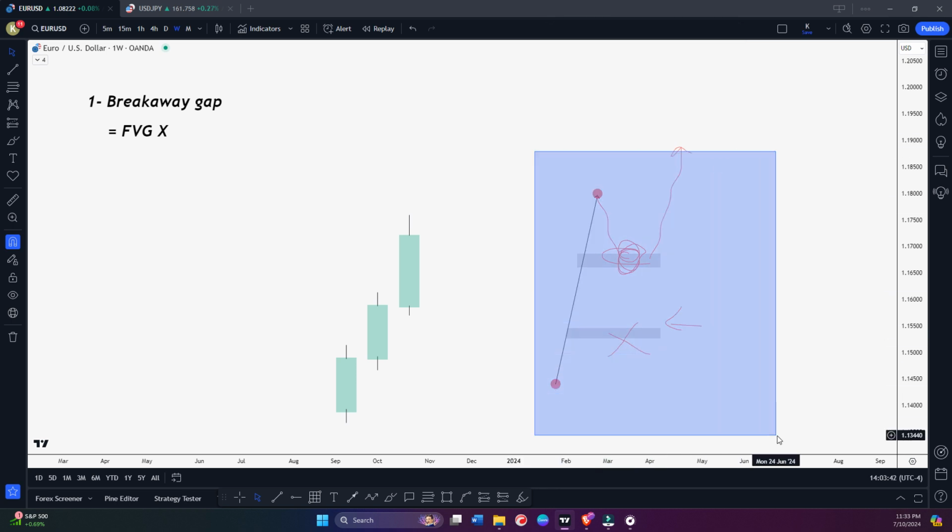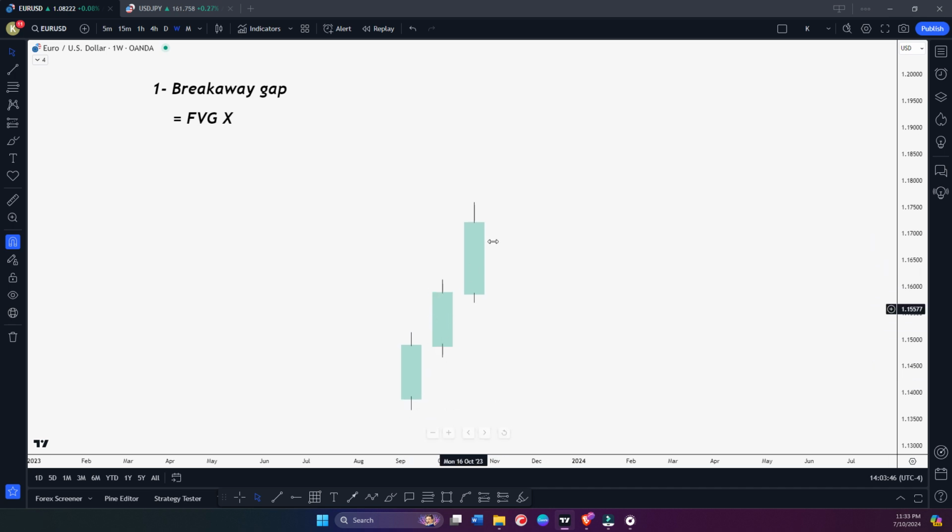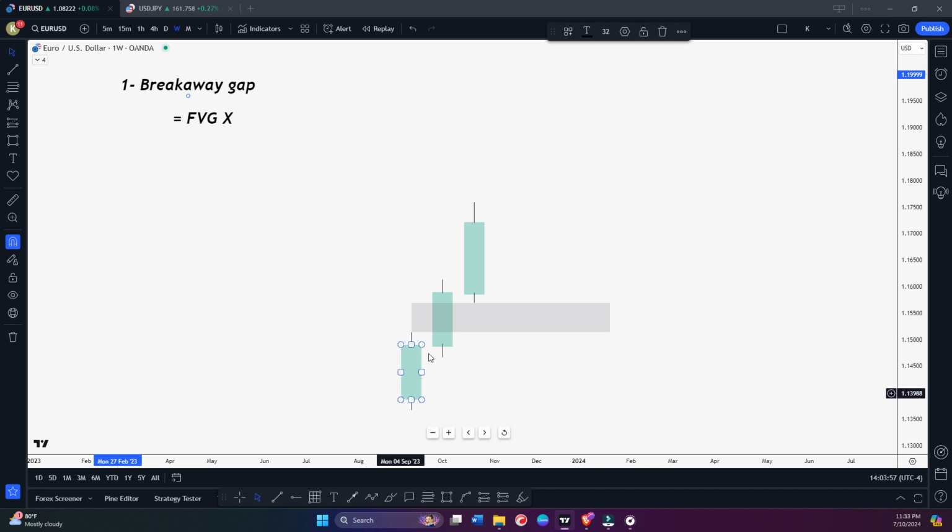Let me explain what a breakaway gap is. Here you can see we have this fair value gap, the three candle formation, right? So we have a simple fair value gap here. So what is a breakaway gap and how do we identify it? Simple. Just listen to me carefully and take notes. I am not here to give you everything, not here to type everything for you. So you have to listen to what I am saying carefully and take notes.